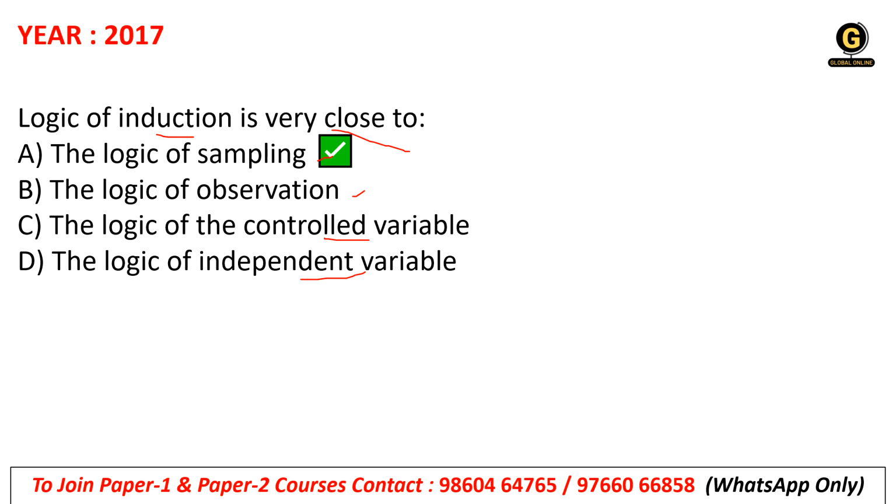Sampling means what? We are taking some samples from the whole population. So sampling is a specific thing, and then we are comparing that sample with the population. The sample is representing the whole population. That is why it is specific to the general, that means samples coming from the population. So population is a general thing, sample is a specific thing. So it is closely related to induction.